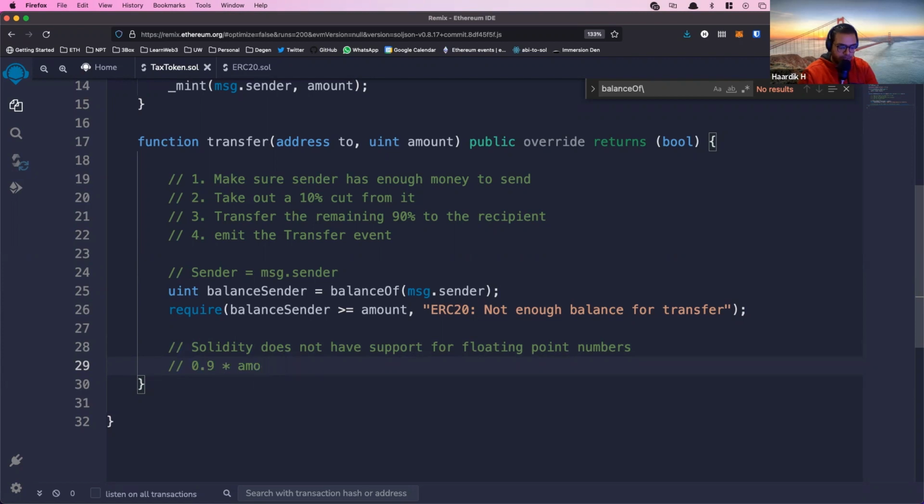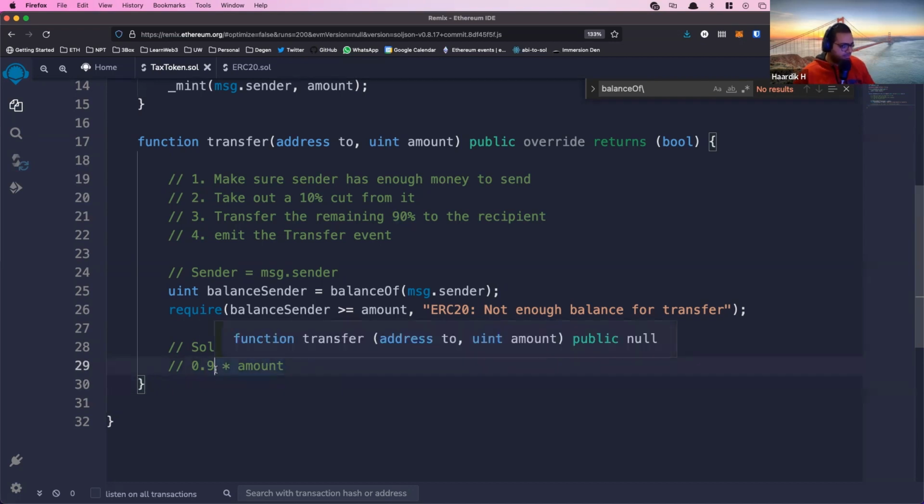This will give you a compilation error, right? You cannot use decimals, you cannot use floating point numbers. And if this was a variable that somebody was passing in, the 0.9 would just be treated as a 0. You can only have integers. You cannot have floating point numbers.